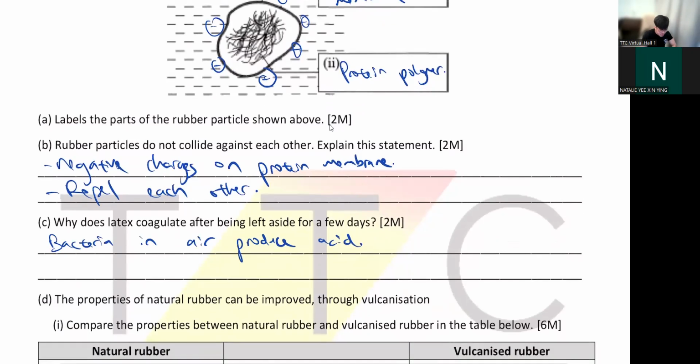Okay, so what does acid do? You can say the acid neutralizes negative charges on protein membrane. Okay, so they will neutralize everything on the membrane, so they will now crash together. So now they coagulate lah.